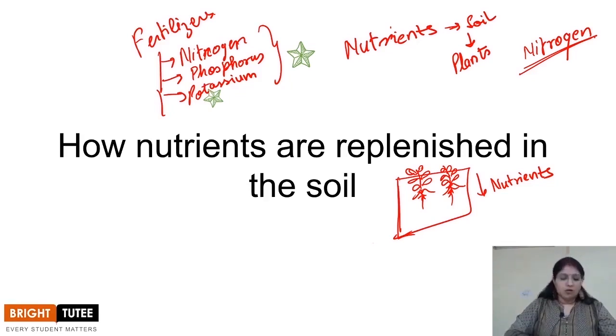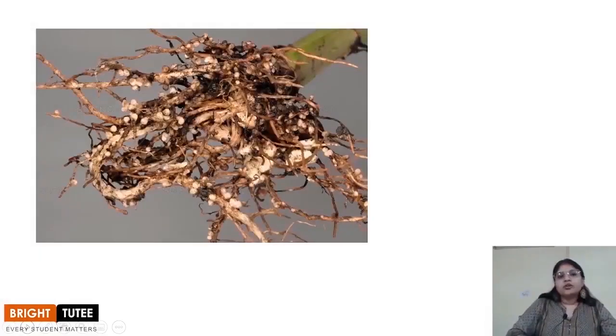Now, when we talk about the natural ways in which the nutrients are replenished in the soil, there are different ways in which it happens. First thing we need to understand is, when the plant is growing on a particular piece of land, like I already told you, the nitrogen is being utilized again and again, and it's not possible for the plant to utilize the nitrogen which is present as gas, right? So it needs a proper form of nitrogen so that the plant can absorb it, right? So there are different ways in which the nitrogen is fixed.